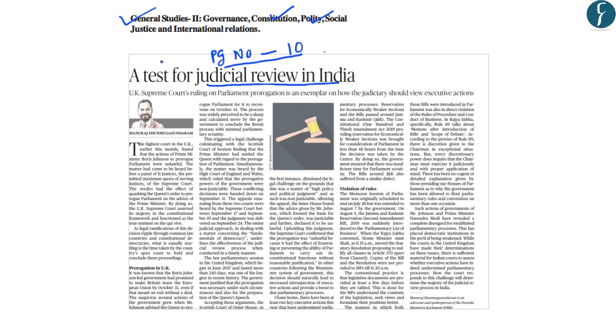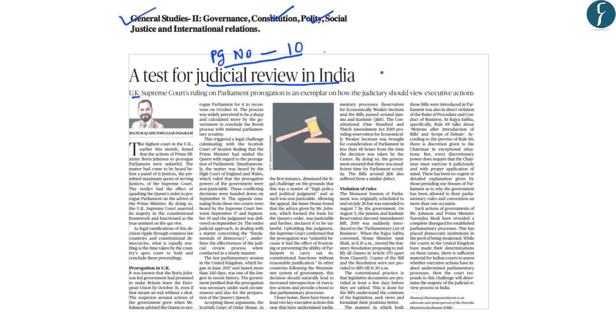Now first let us understand the episode which happened in the United Kingdom and also understand the importance of this episode for all other countries which follow the same system as that of the UK, which is famously known as the Westminster form of government or the prime ministerial form of government. The present Prime Minister of UK, Boris Johnson, favoured the exit of Britain from the European Union. So in short, he favoured the Brexit from EU. Now to avoid a debate on this issue, he prorogued the parliament without even a debate on the Brexit issue.